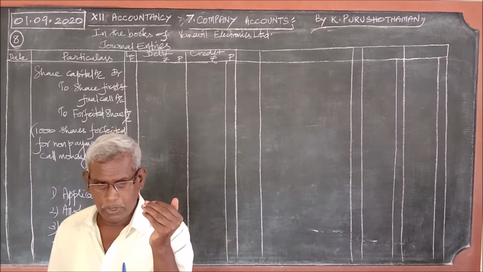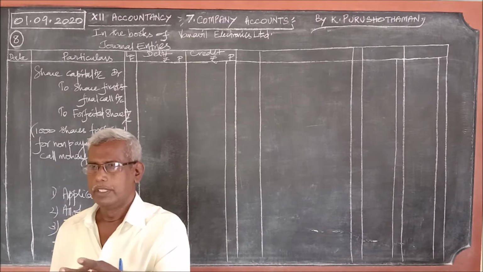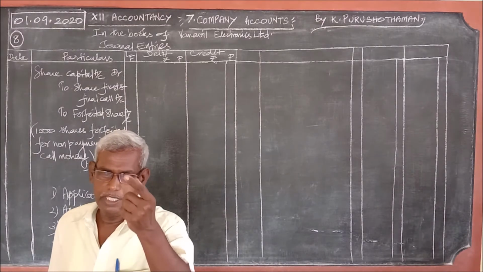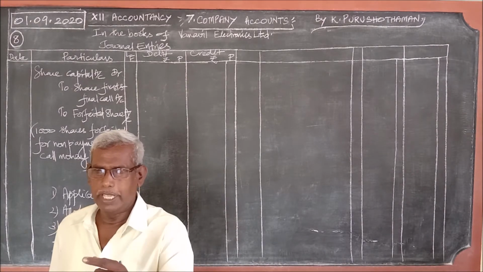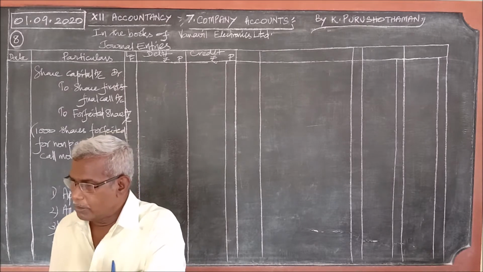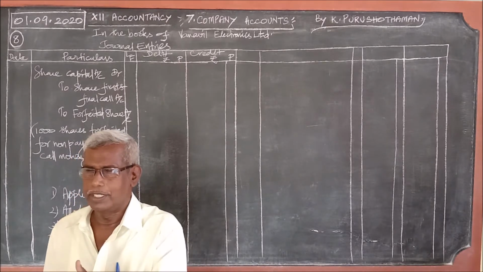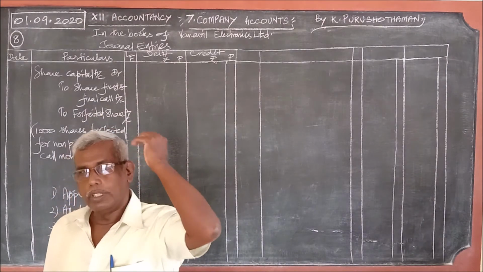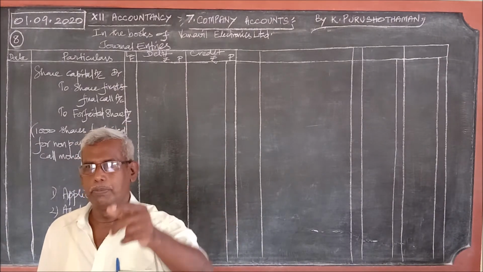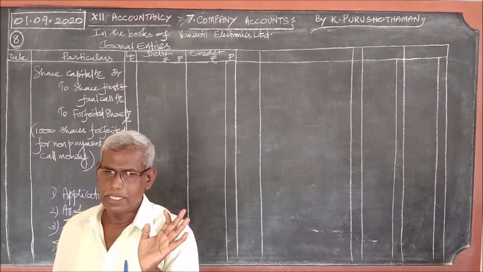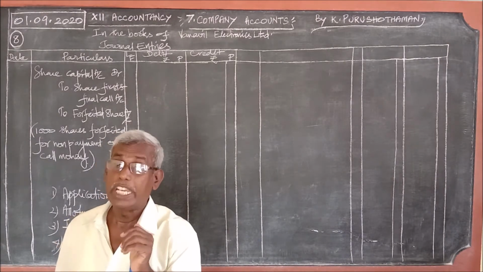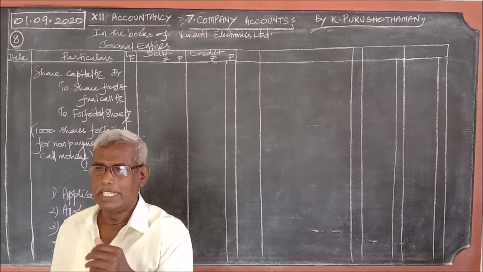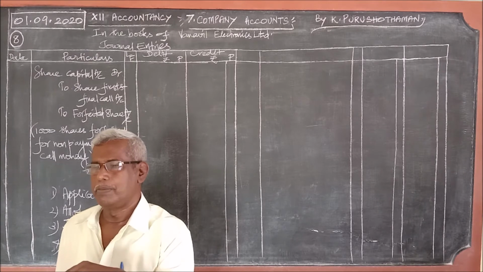First they will give a notice. Usually there should be 1 month break in between the two stages. After receiving the allotment money, 1 month break for first call. After 1 month, the second call letter will be sent. So with 1 month break only, the letters will be sent. Within that duration, the money should have been paid. In case they fail to pay, what happens? They give another time, and even after that, if the money is not paid, the board of directors meeting will be convened.